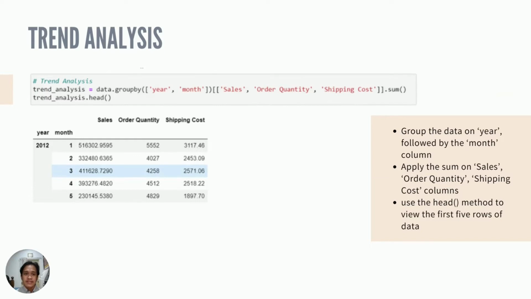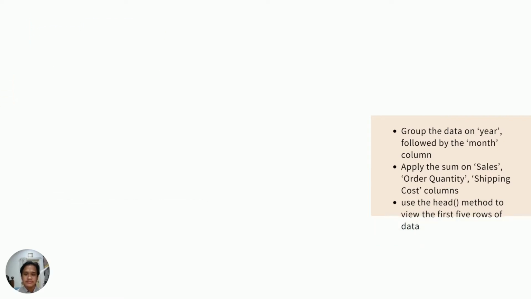Now we can make our first trend analysis. We want to look at the sales, order quantity, and shipping costs based on the year and month of the order date. We group the data on year followed by month column, then apply the sum on sales, order quantity, and shipping cost columns. Then we use the head method to view the first 5 rows of data.